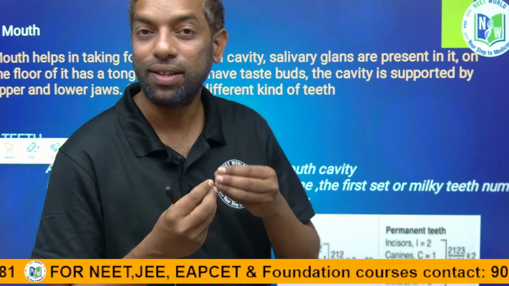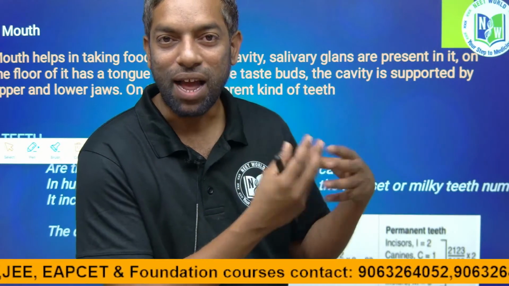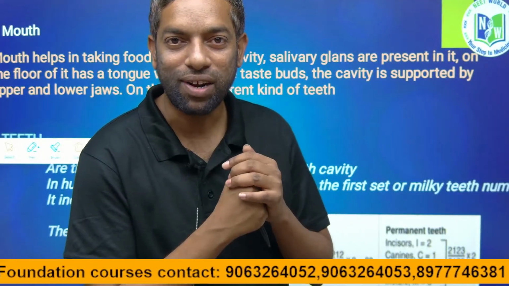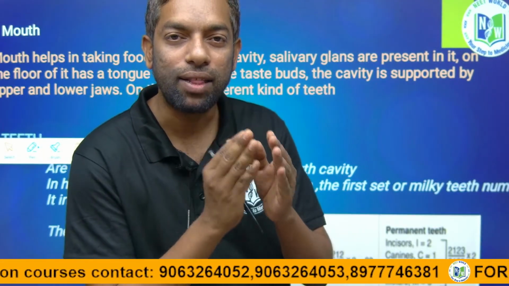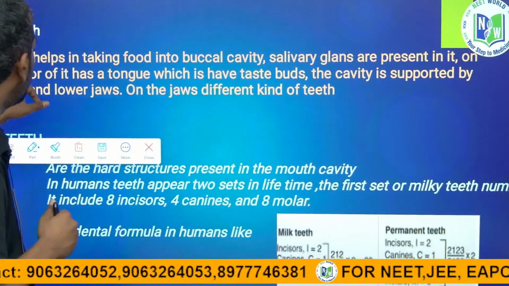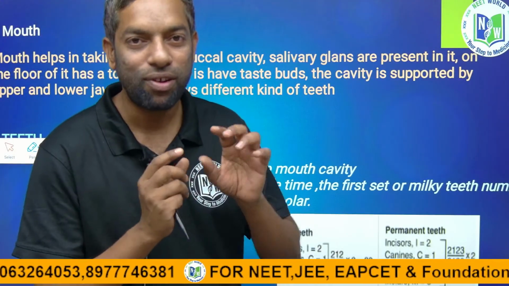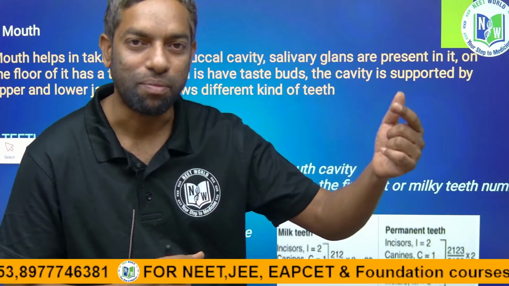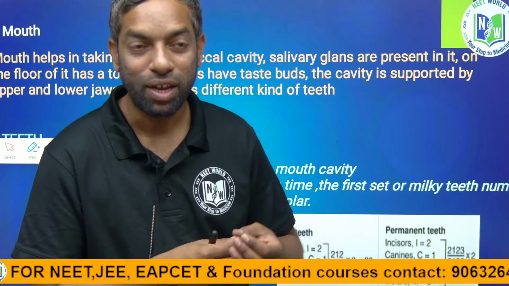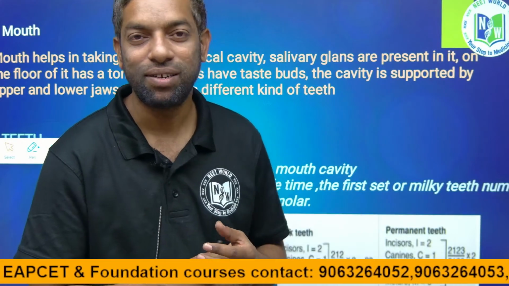Salivary glands, guys, they release saliva. If you look at any mangoes, or any ice cream, there is a release of saliva in your mouth, right? That is because the salivary glands are within the mouth. On the floor of the mouth is the tongue, which has taste buds. In the mouth floor there is a separate organ, the tongue. The tongue has taste buds. We know we can taste sweet, we can taste bitter. We can eat ice cream based on the taste, like butterscotch.